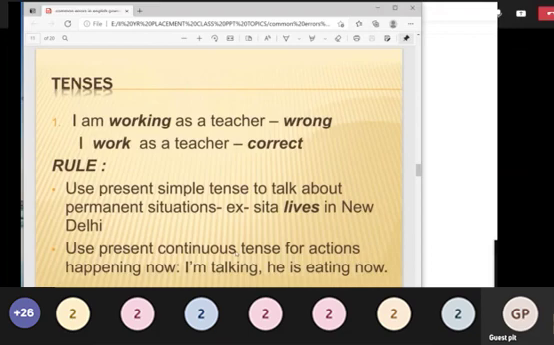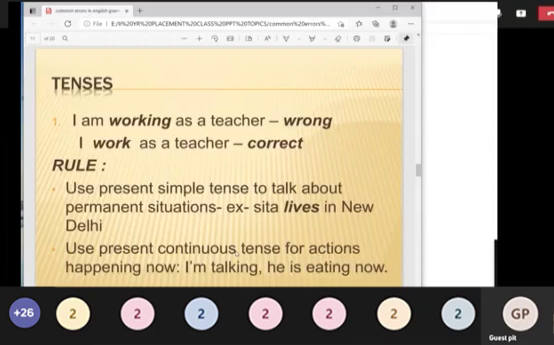So tense, please don't omit tense. Tense is a very important topic in your academics and your career. You have a sentence here. I am working as a teacher. I work as a teacher. See, in spoken English, we use both these sentences, but they are saying "I work as a teacher" is correct. Why should I not use "I am working"?